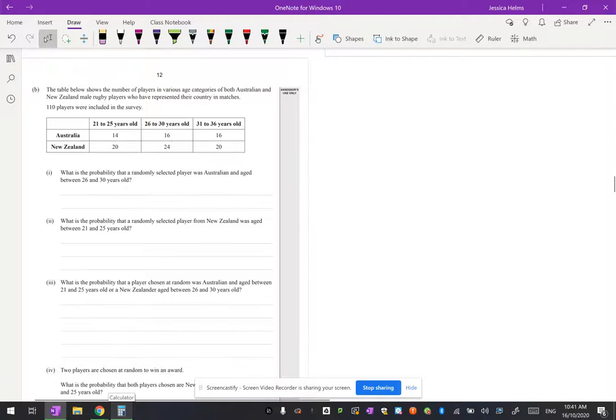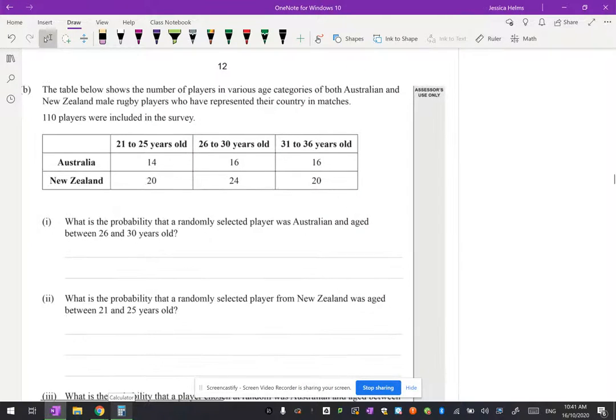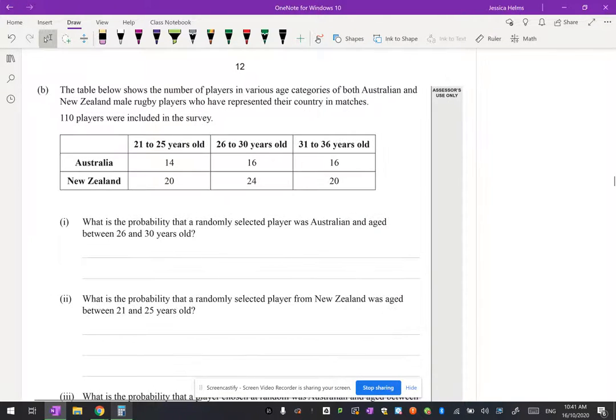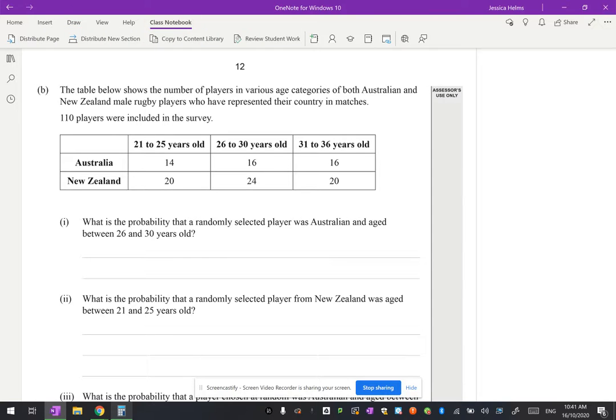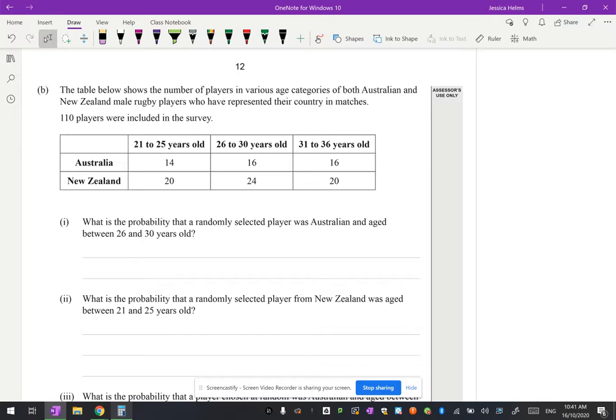Okay, so part B of question 3 of this 2019 paper is a probability question. Here we have a table that shows the number of players in various age categories for both Australia and New Zealand, and they're male rugby players who have represented their country in matches. So we've got 110 in total.